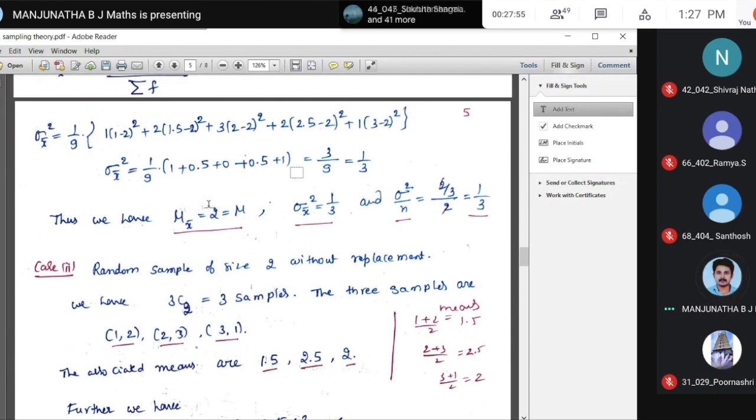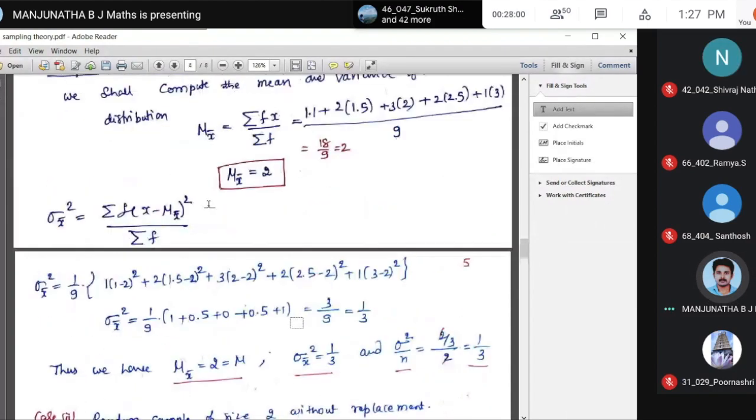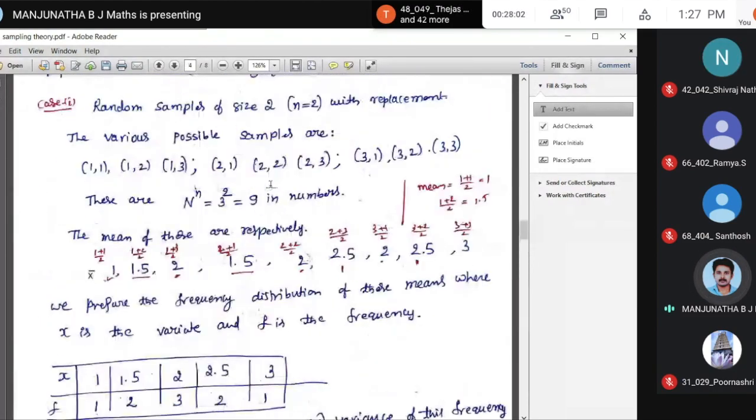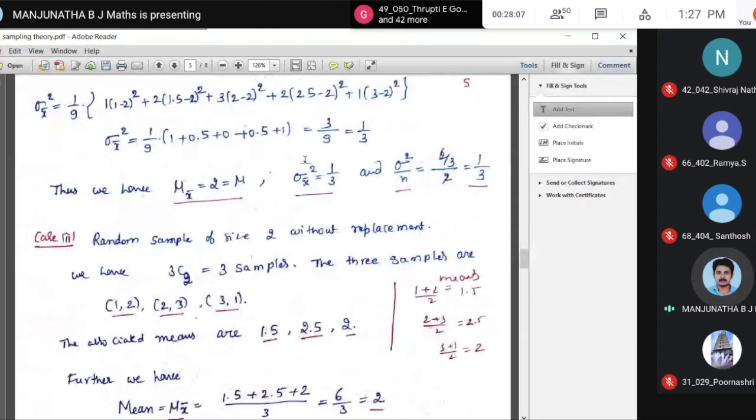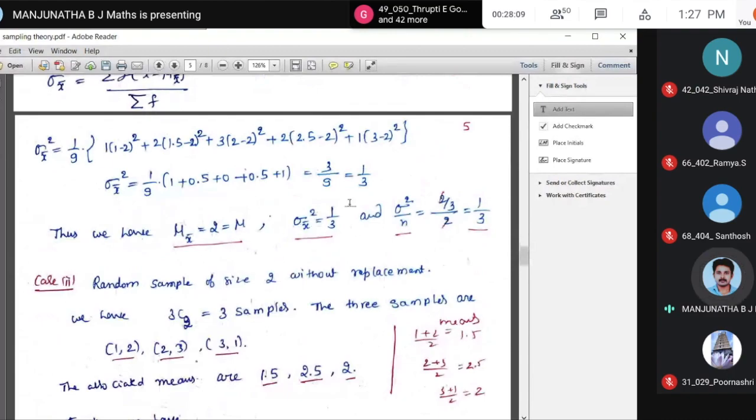Thus we have, see, what is your mean? Mean of x bar, that is equal to 2. What is the mean of the population? Mean of the population is also 2. Now you come to the variance. Look at the variance. Sigma x bar square is 1 by 3.